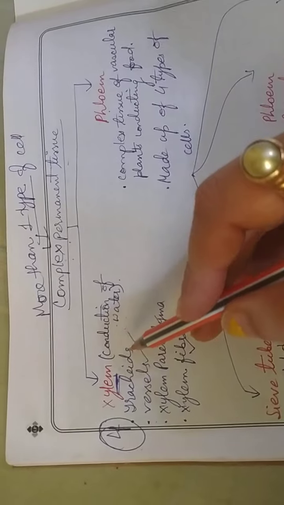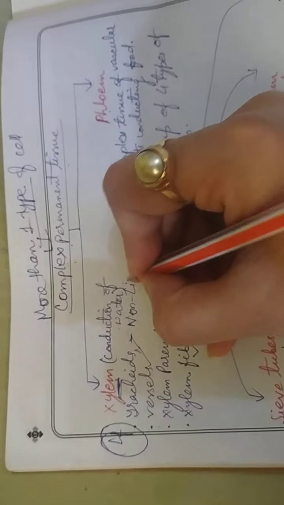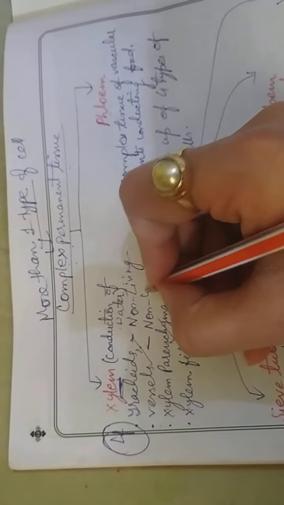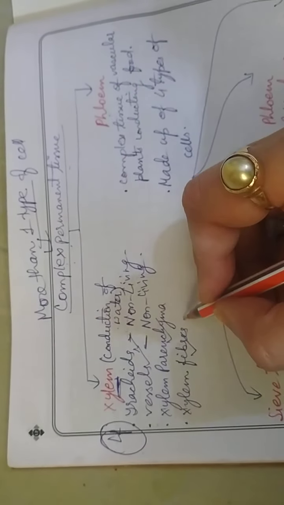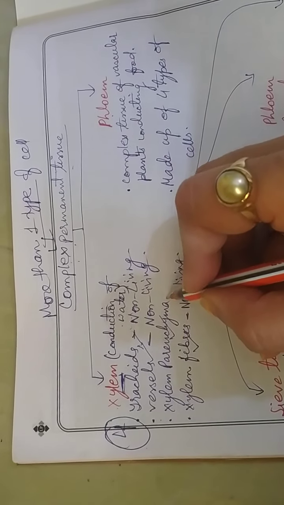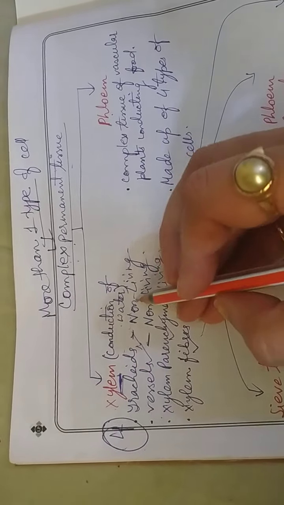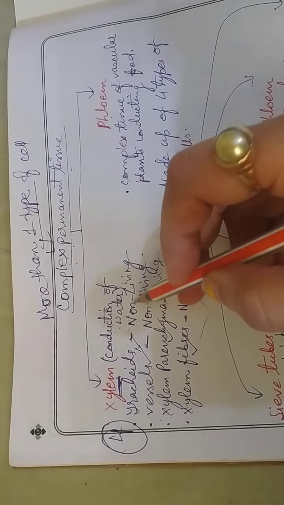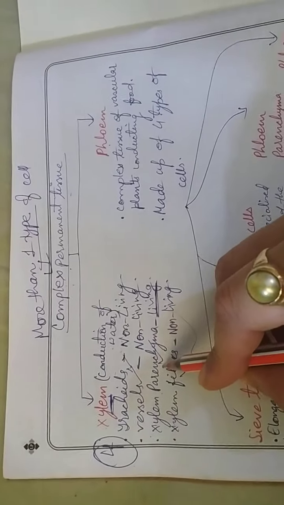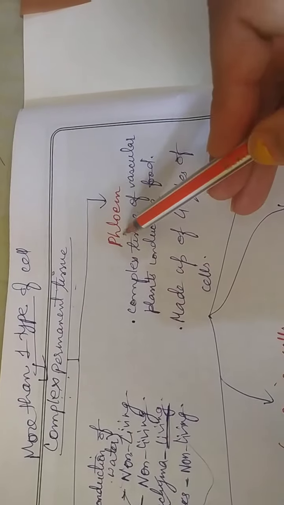Out of these four types of cells we have seen that tracheids are non-living, vessels are non-living, fibers, from the name itself you can make out that it is non-living, and only the xylem parenchyma is living. That means xylem is mainly made up of non-living cells. Out of four cells, three are non-living and only one is living, that is xylem parenchyma. We have discussed their functions separately. In today's class we will focus on phloem.